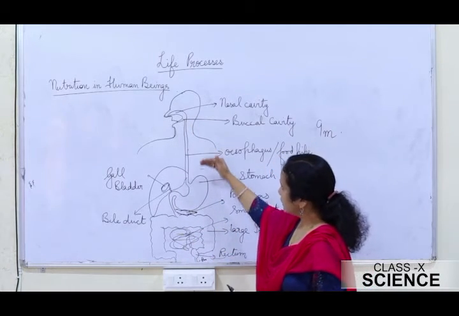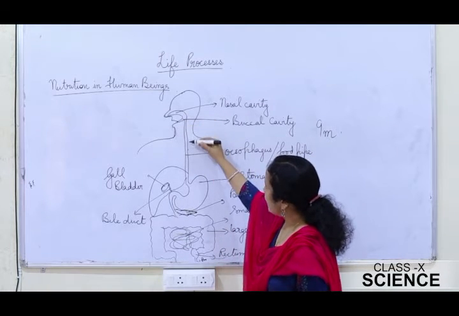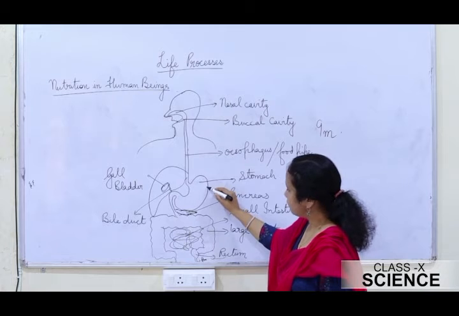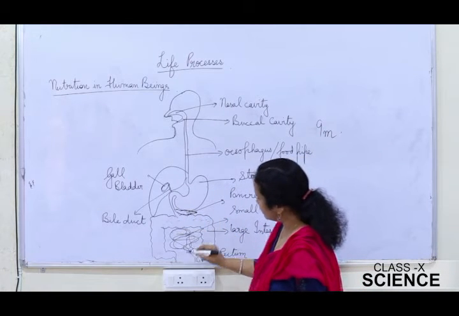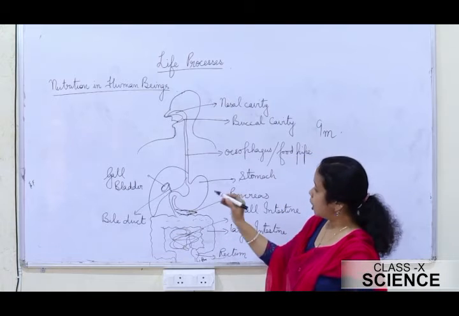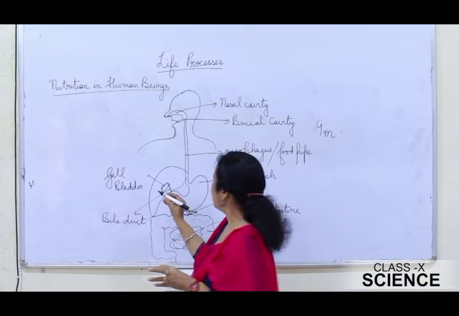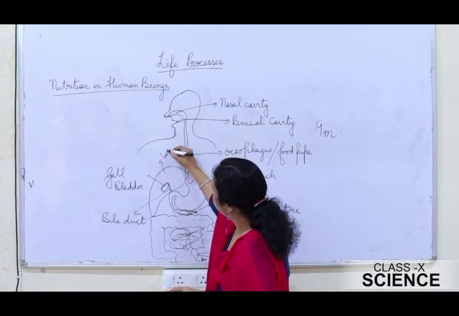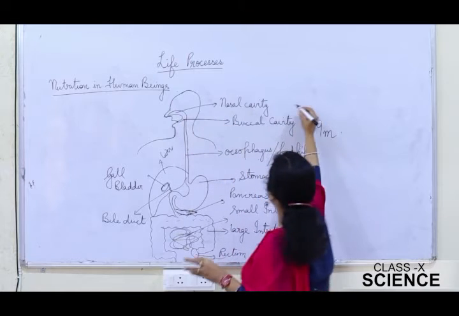If you see the associated organs, you will see here the mouth, then the food pipe or the esophagus, the stomach, the large intestine, and the small intestine. Along with it, you have certain associated glands. One gland is the liver, the other gland is the pancreas, and in the mouth you have the salivary gland.